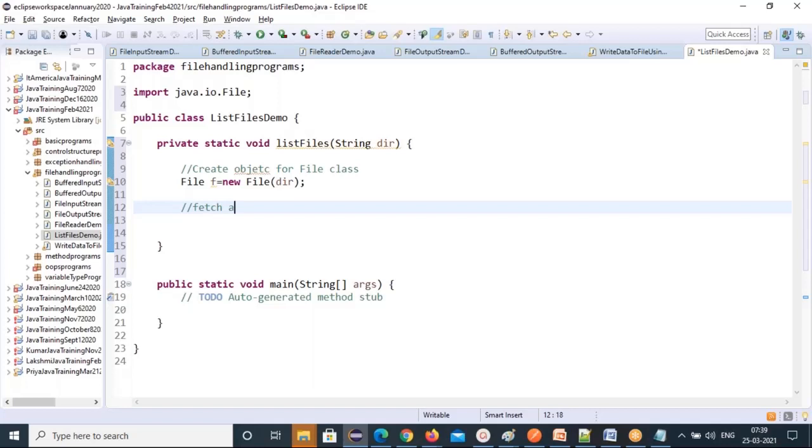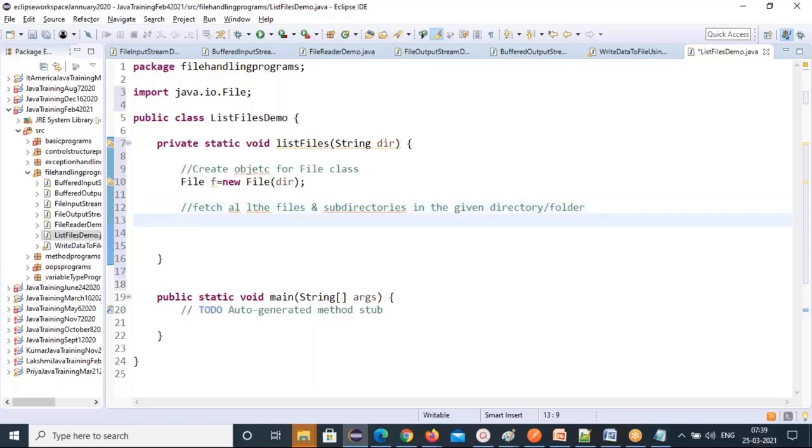Fetch all the files and subdirectories in the given directory. A directory or folder, right? So there is a method listFiles, it returns a File array. How can I check this?